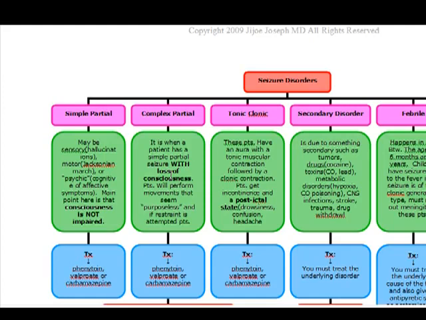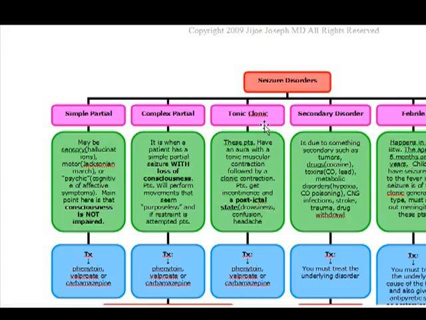The next is going to be complex partial seizures. It's very easy. It's simple seizures with a loss of consciousness. So remember, these can also be hallucinations, psychic, affective type of symptoms. They can also be motor, okay? But the difference here is they're complex, so there is a loss of consciousness. These are the type of patients whose movements are going to seem purposeless sometimes, and they become aggressive if you try to restrain these patients. The treatment is the same. It's going to be phenytoin, valproate, or carbamazepine.